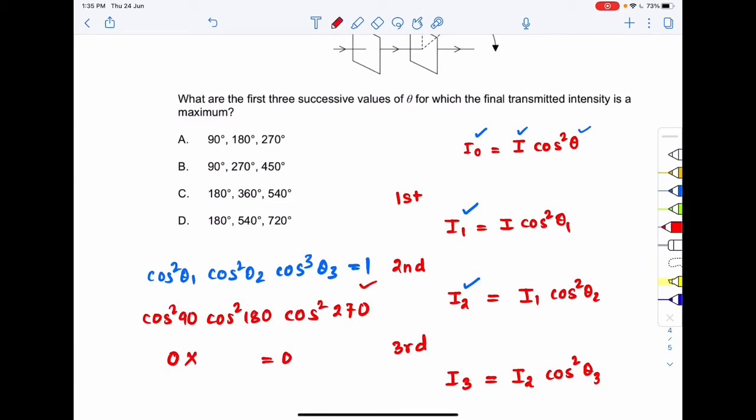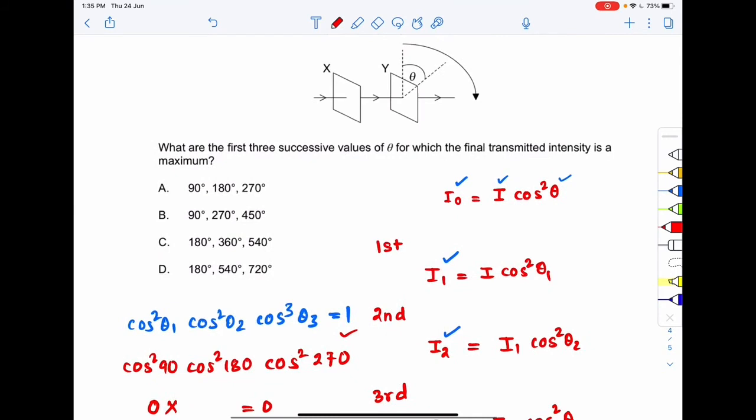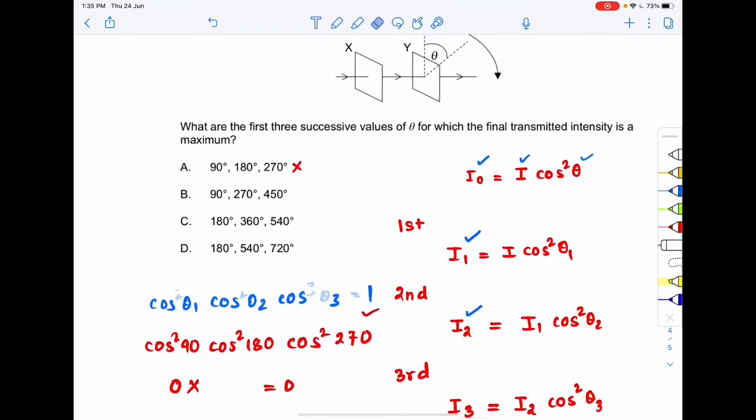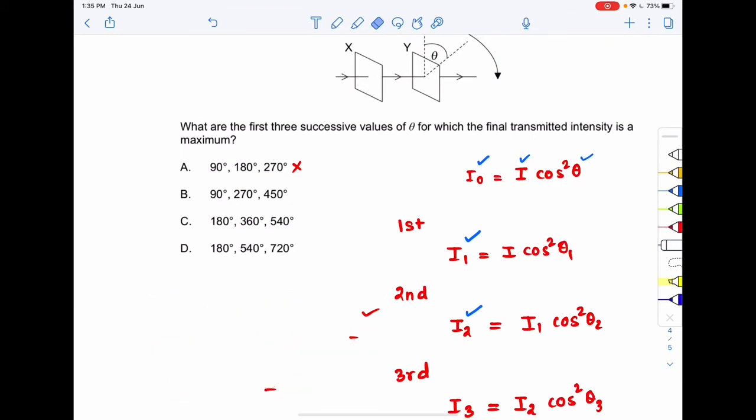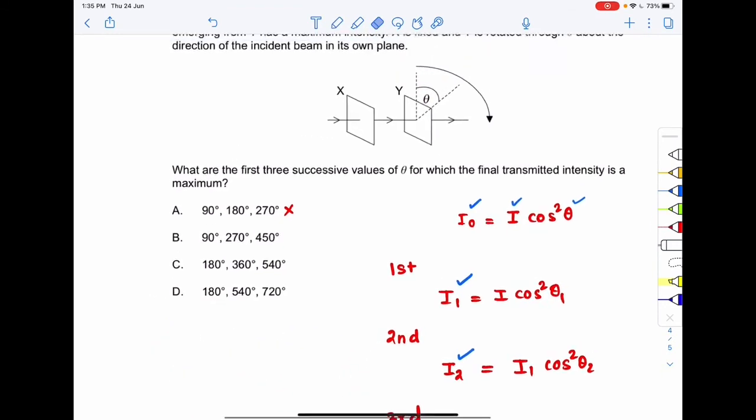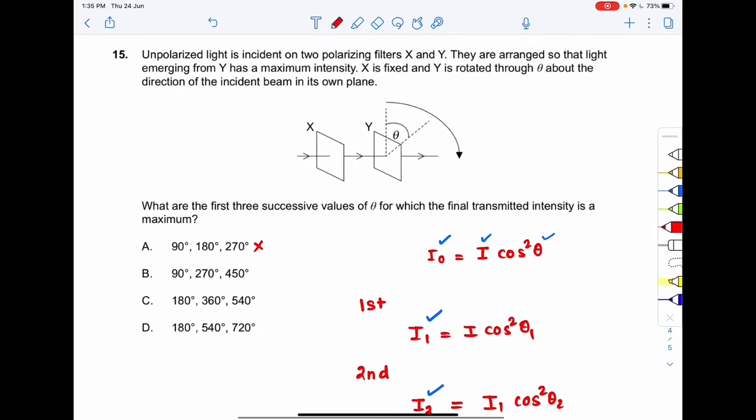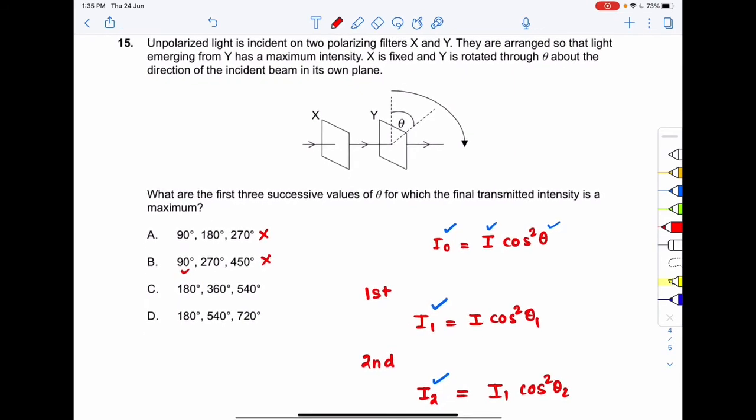So the first option is incorrect. Now proceeding on to the second option, again it has 90. So cos square 90 will be 0, and again the total expression will become 0. So this is also incorrect.